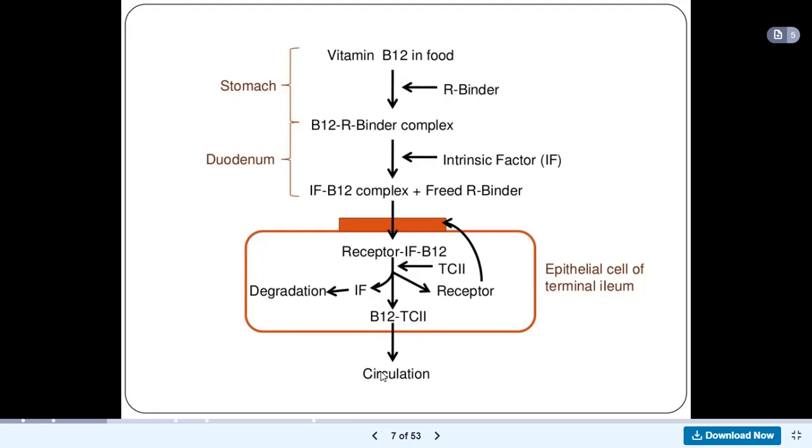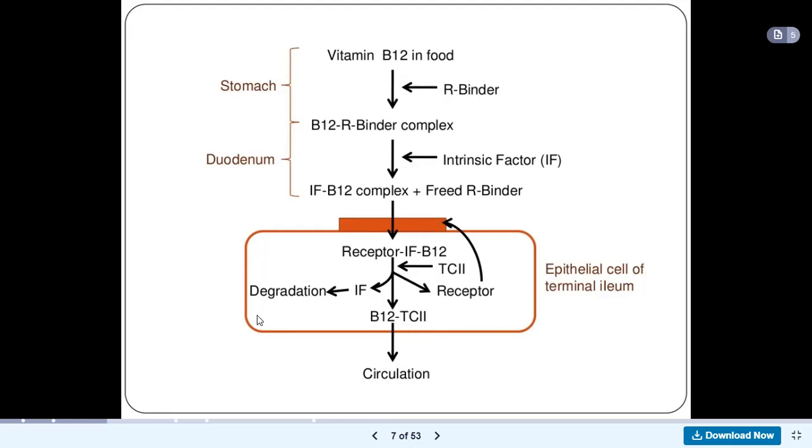So what does that mean? It means that intrinsic factor will not be absorbed alongside, will not be sent into the blood, because it is degraded. It undergoes degradation while the receptor goes back to its position, and then the vitamin B12 is transported by transcobalamin 2 into the circulation. So which circulation do you think this would be?